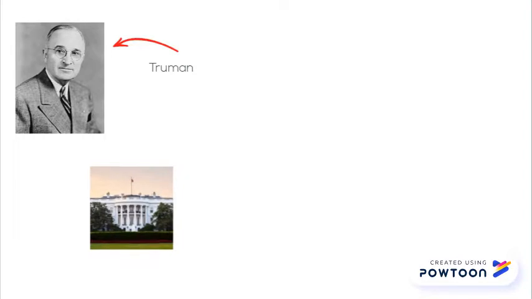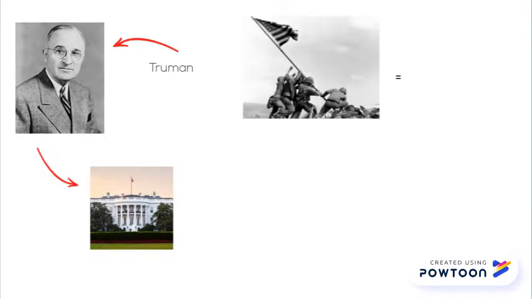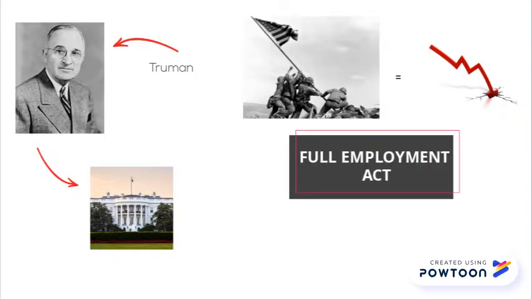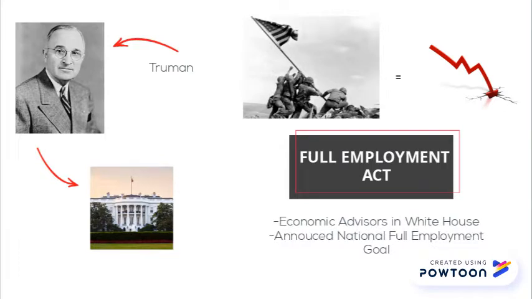After Roosevelt's death, Vice President Harry Truman took office. Due to the looming threat of another recession following the end of World War II, Truman put the Full Employment Act of 1946 into action, which put economic advisors in the White House and announced the full employment goal. This left the government at a loss for extra spending for welfare policies.